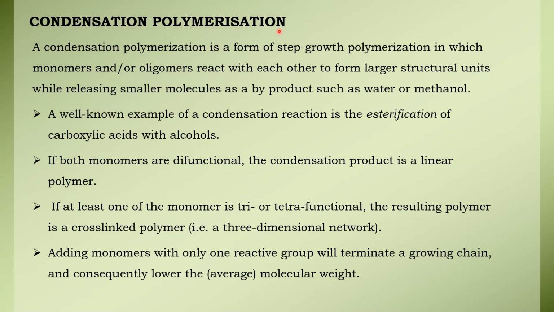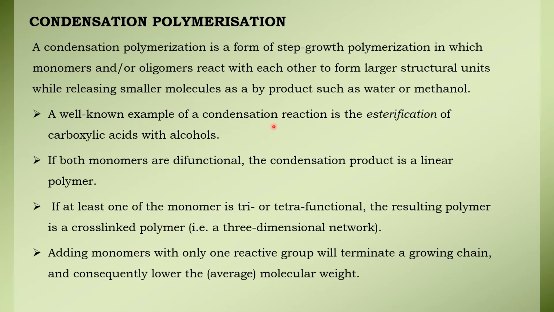The next one is condensation polymerization. Condensation polymerization is a form of step growth polymerization in which monomers, or oligomers, react with each other to form a macrostructural unit by releasing, or by the loss of, byproducts such as water, methanol, hydrochloric acid, etc. In general, condensation polymerizations are those in which the monomers combine together and form a polymer with the removal of smaller byproduct molecules such as water, methanol, hydrochloric acid, etc.